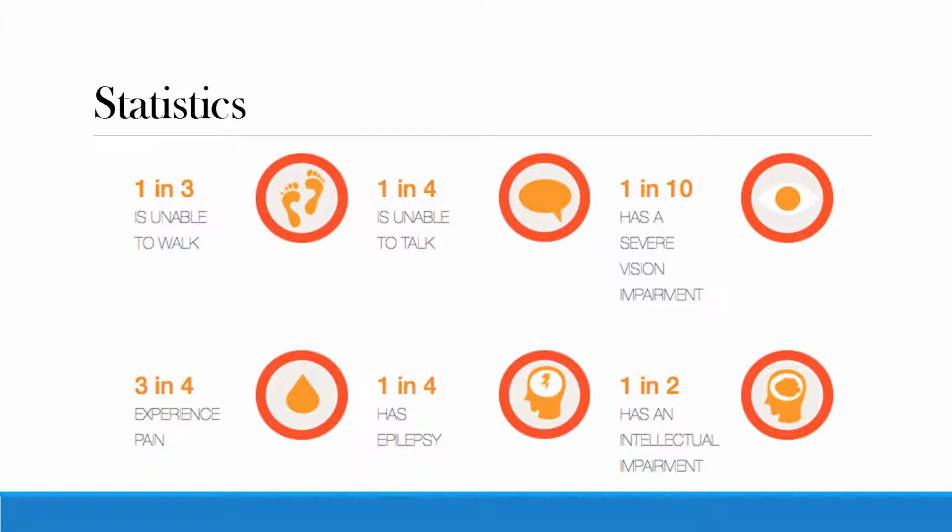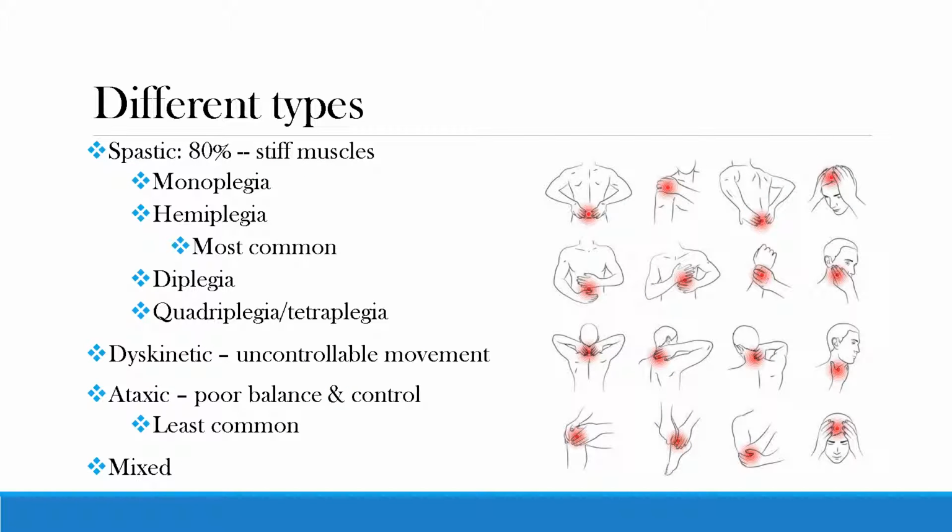Here are a few specific statistics regarding the disease. 1 in 3 patients are unable to walk. 1 in 4 are unable to talk. 1 in 10 have a severe vision impairment. 3 in 4 have chronic pain. 1 in 4 have seizures, and 1 in 2 have intellectual impairments. Generally, the more severe a person's physical limitation is, the more likely it will be that they have an intellectual disability as well.